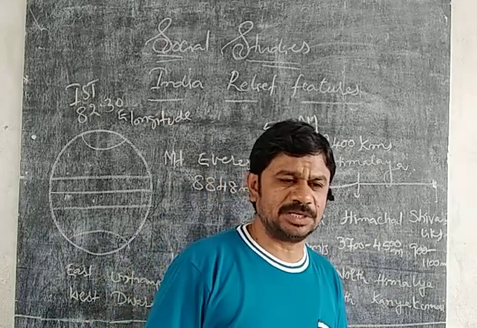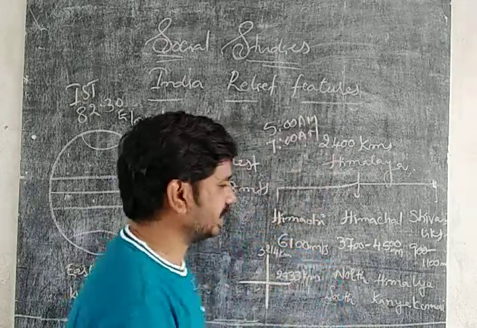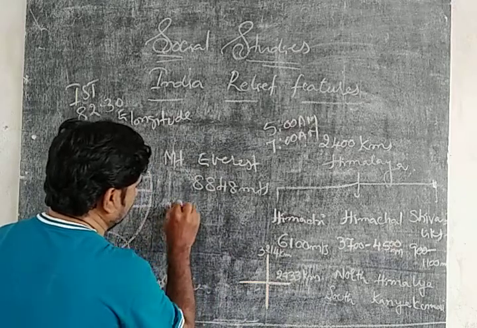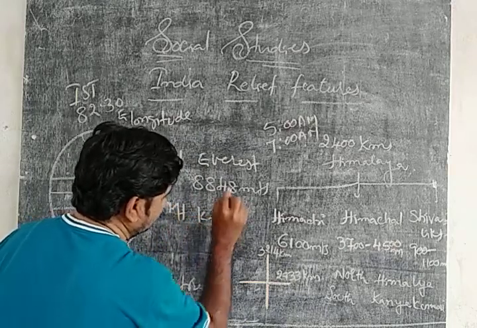Which is the highest mountain peak in India? Mount K2 is the highest mountain peak in India.